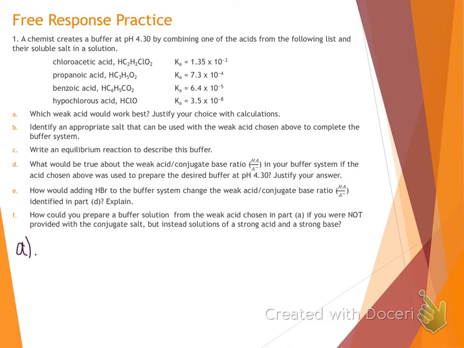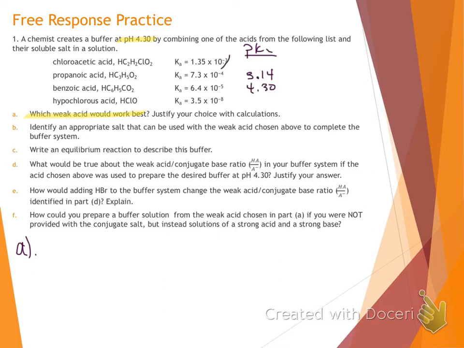So we want a buffer at a pH of 4.30. We have the following list of acids. First thing we want to know is what weak acid would work best. So again, pH equals pKa in our best buffers. So we need to look at the pKa for all of our weak acids here.